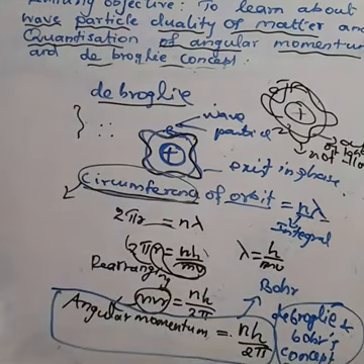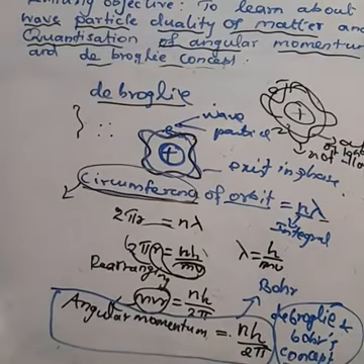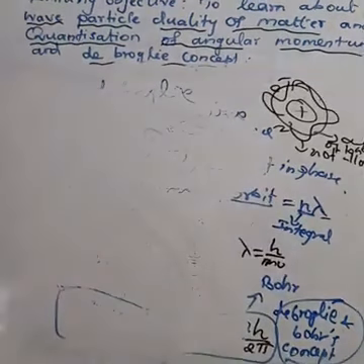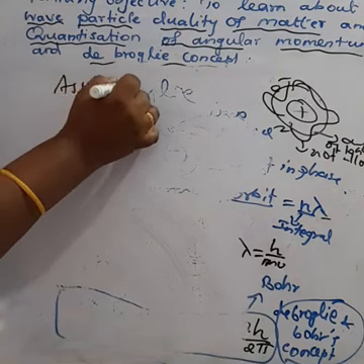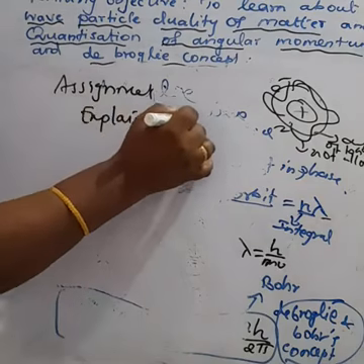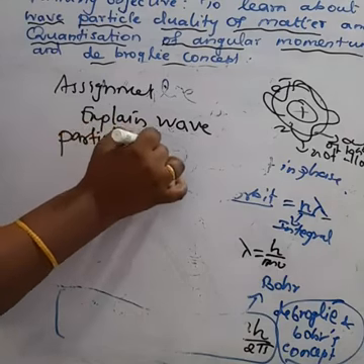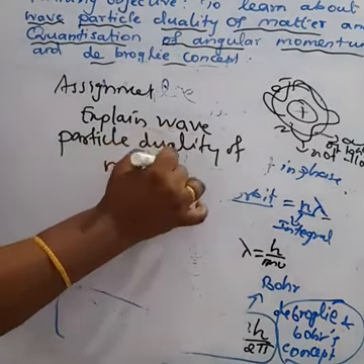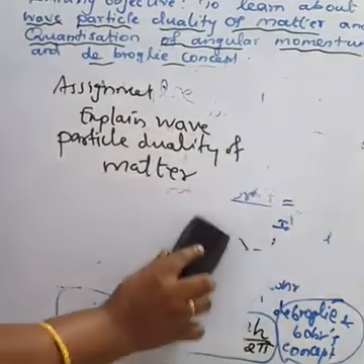Okay, students, today's assignment: explain wave particle duality of matter. Once again I repeat, wave particle duality of matter. It is explained by de Broglie.